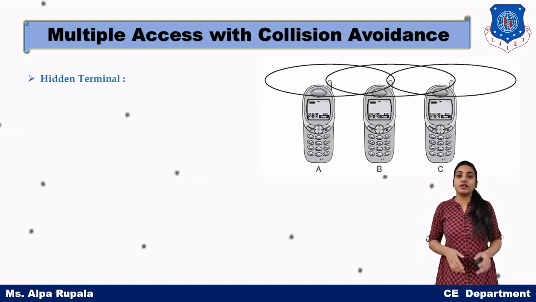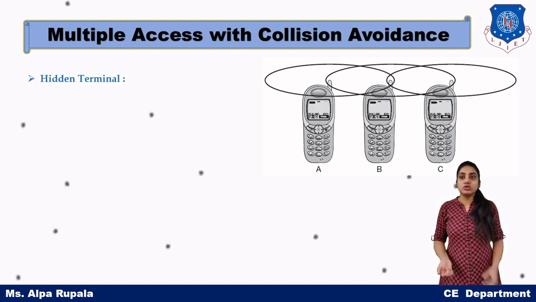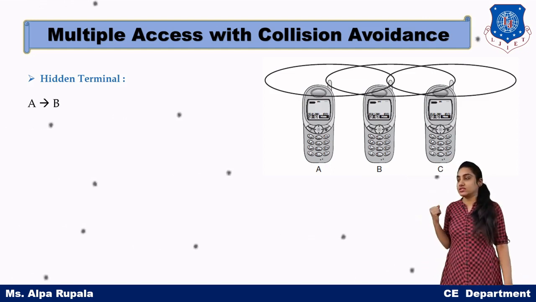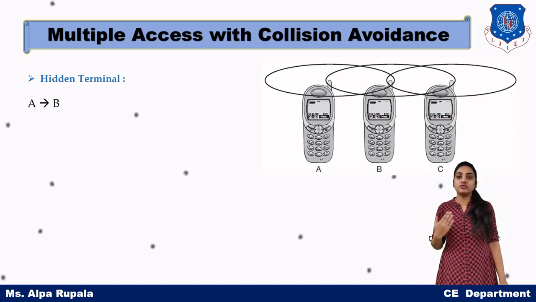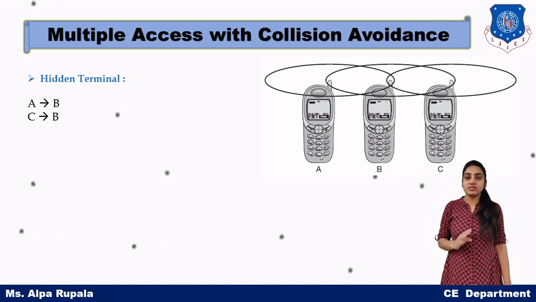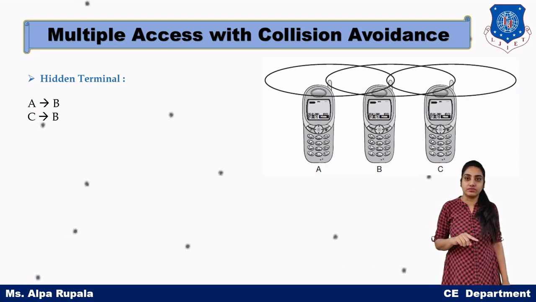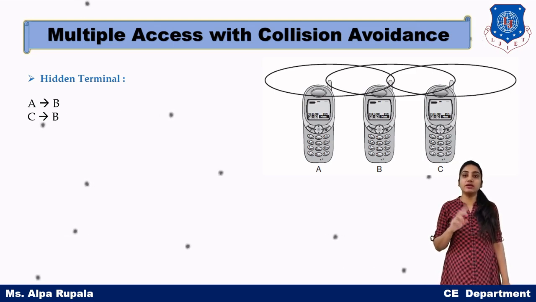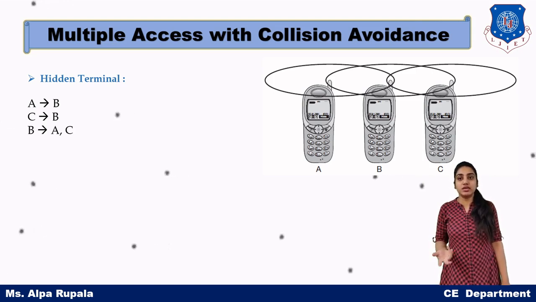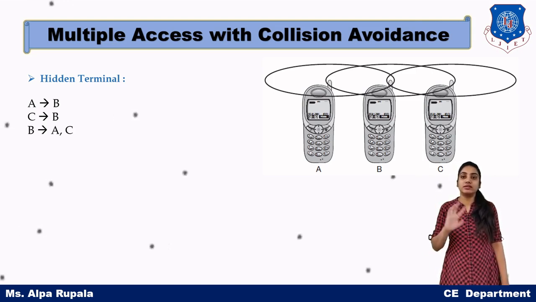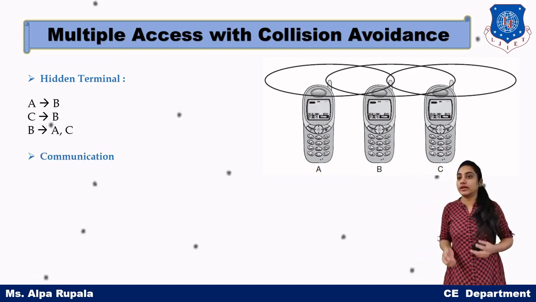First of all we are learning about one condition, that is the hidden terminal condition. In the hidden terminal condition, we can see that station B is in range of station A. Station B is also in range of station C. But stations A and C are not in range of each other. And station B is in range of both A and C. This is the condition according to our diagram.